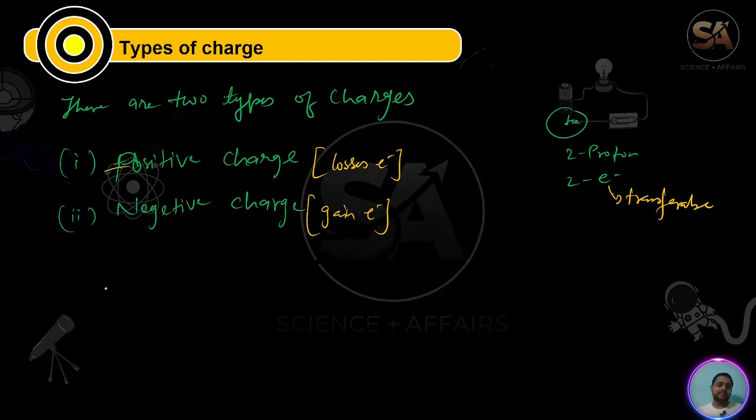Okay, one famous example is silk cloth, or hair and comb. We rub hair and comb against each other. So what happened? The comb will get negative charge and the hair will get positive charge. Understood? Positive, negative. But the total charge is constant, meaning how much positive the hair gets, that much negative the comb will get. This is the thing you need to remember.